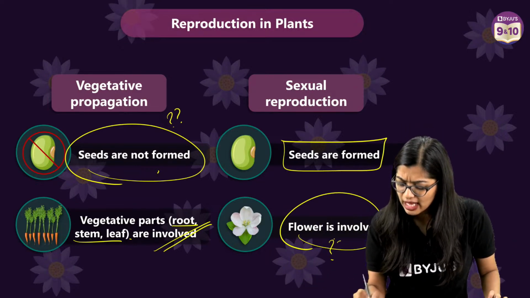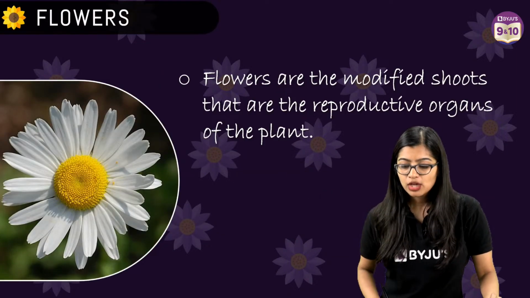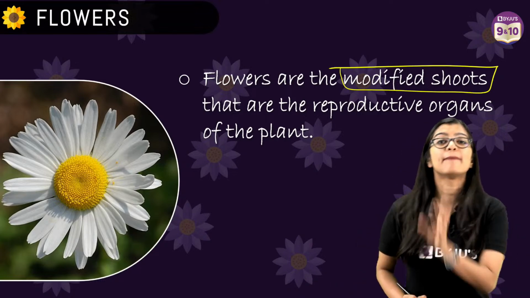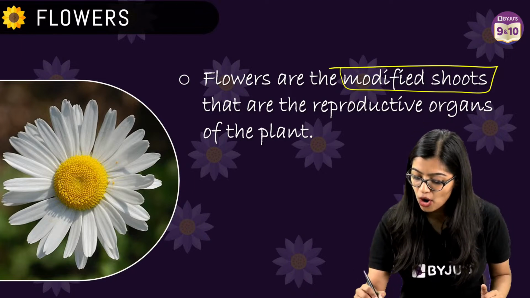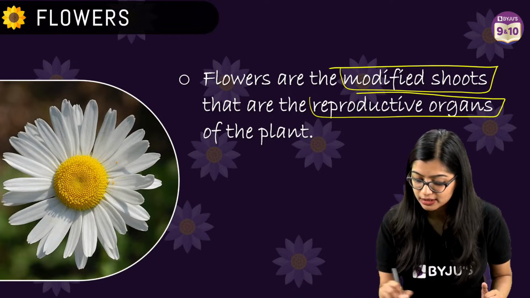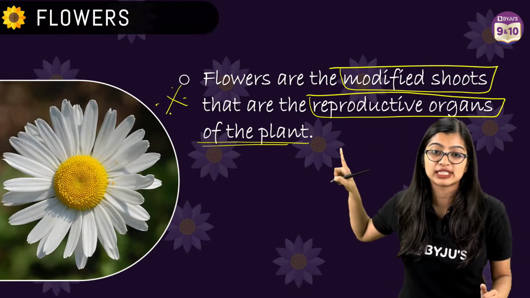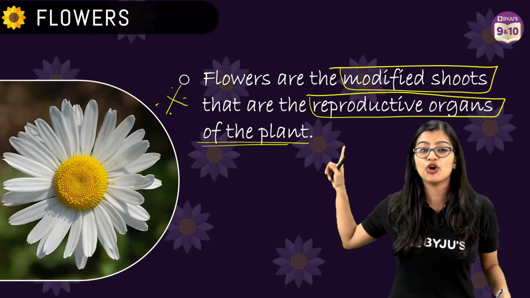So let's start off with understanding what a flower is and how we define a flower. Flowers are nothing but modified shoots. They are part of the shoot system and they are modified to be the reproductive organs of the plant. Very, very important. Make a note of this definition. If they ask you how to define a flower, then you will know what to write.